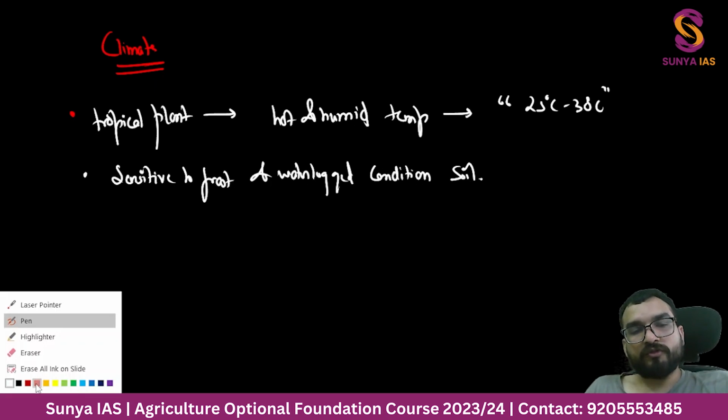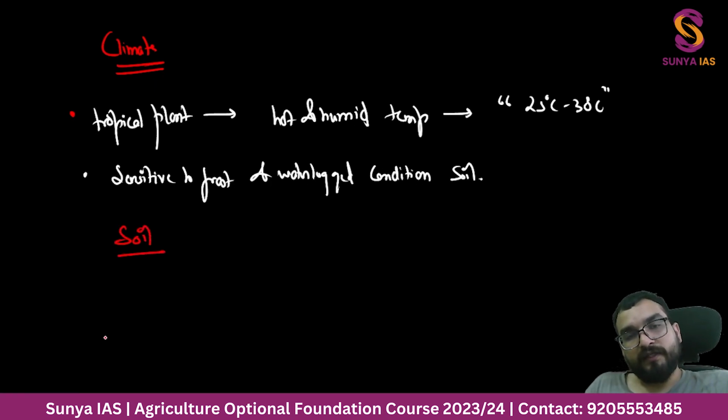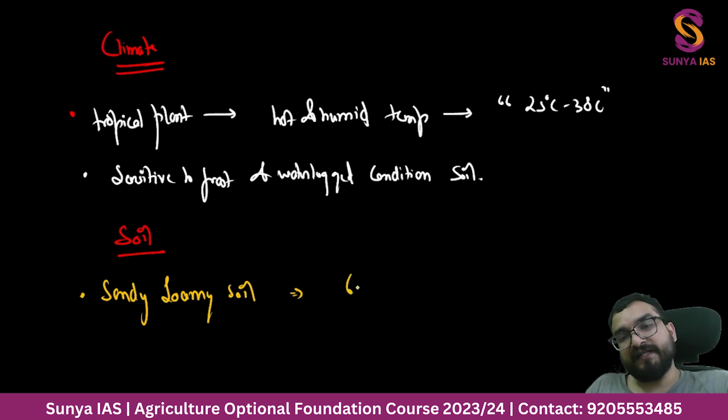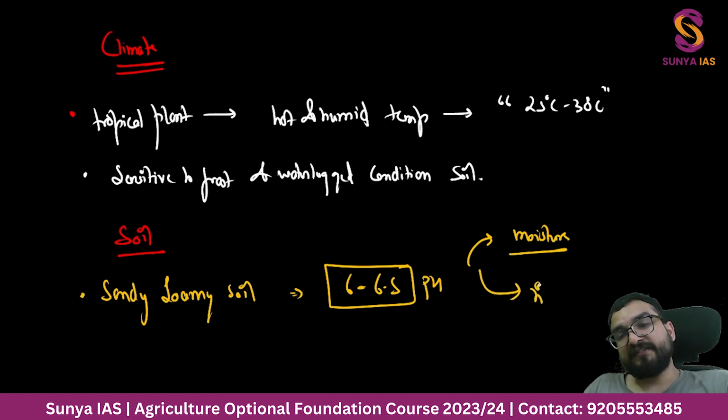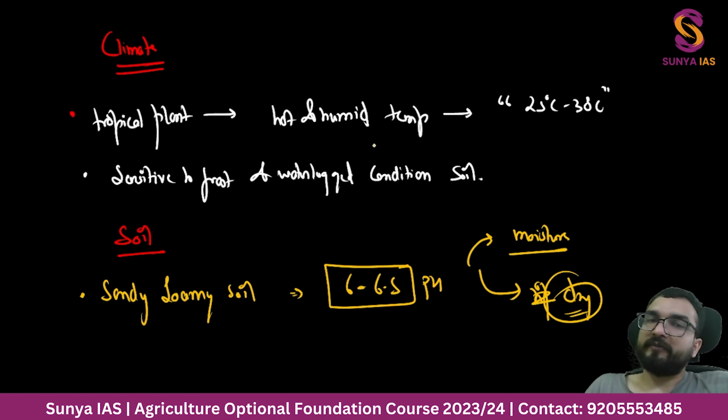If you talk about the soil, it requires sandy loamy soil, guys. Sandy loamy soil. pH range slightly acidic, from 6 to 6.5 pH. For the growth of the papaya plant, in the starting moisture is needed, but when it's ripening, then a little bit of dry condition is also favorable, right?